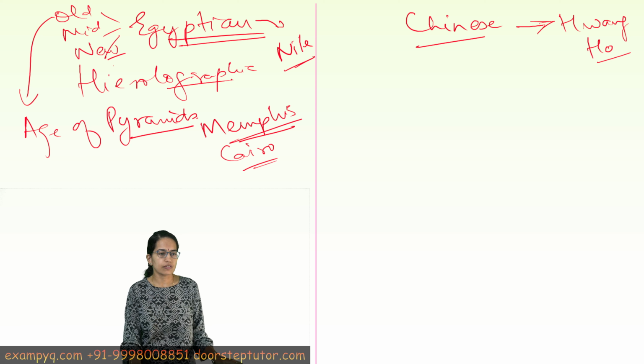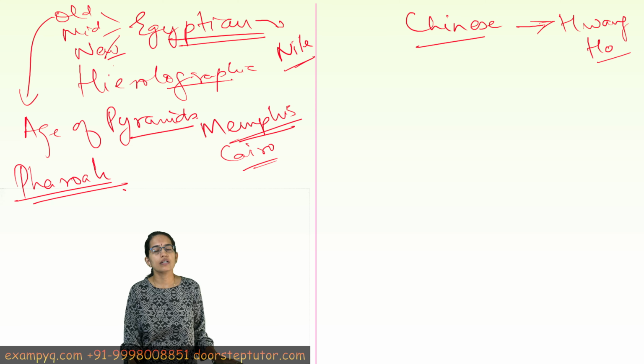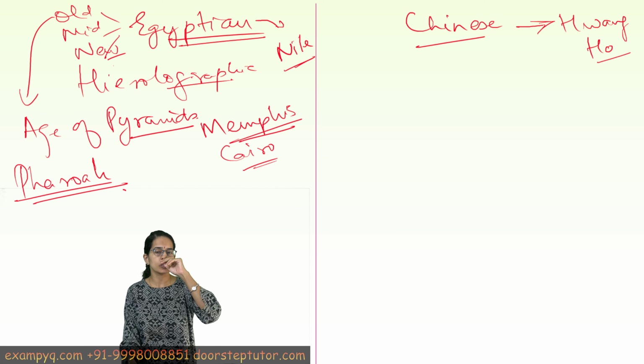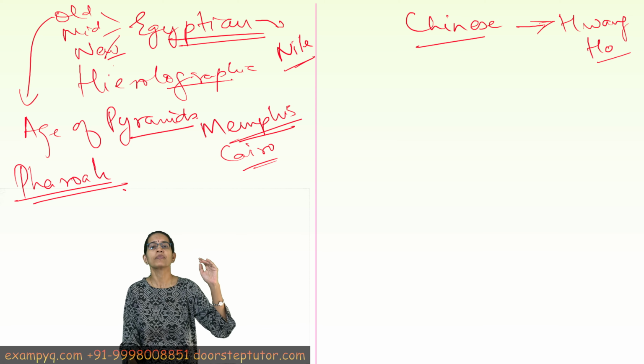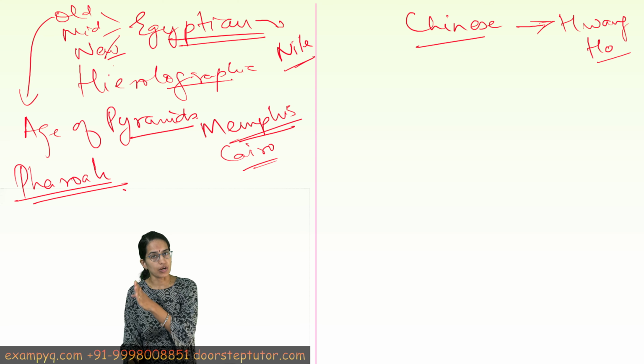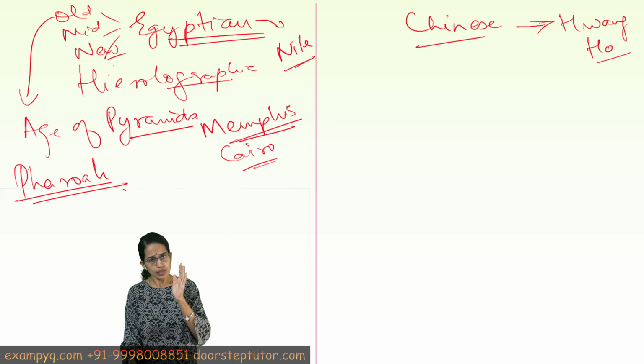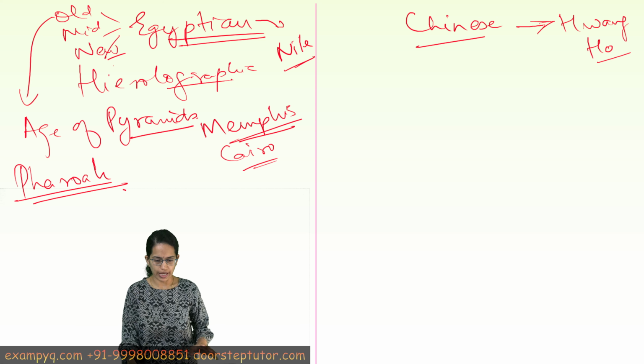Under the Egyptian civilization, the king was known as Pharaoh. There was a very important system where females were given a very high position in the society, respected, and the female had a share in the father's property. Again, an important thing about the Egyptian civilization was that despite females being respected and holding a high position, they were not in a formal education system, and they were more inclined towards domestic and household activities.